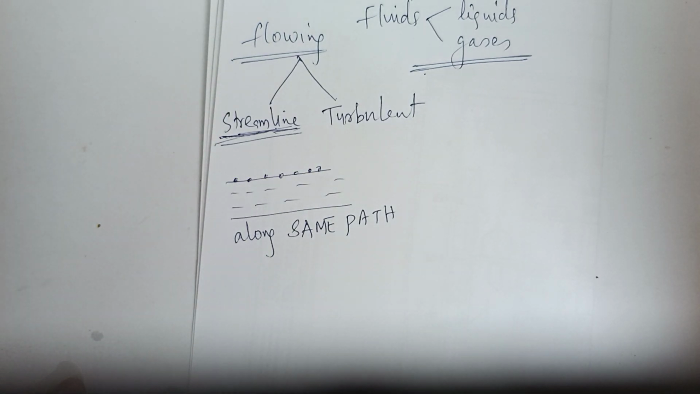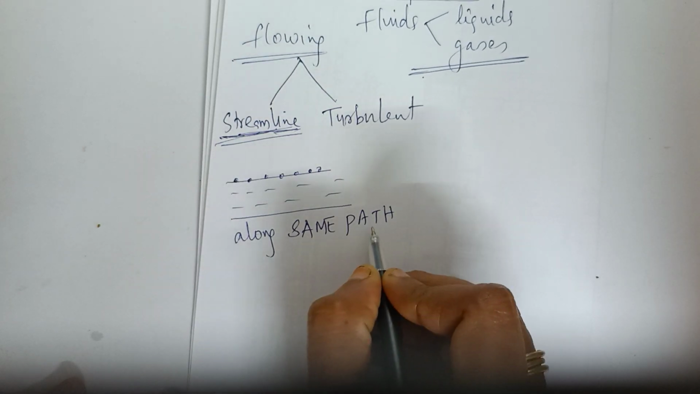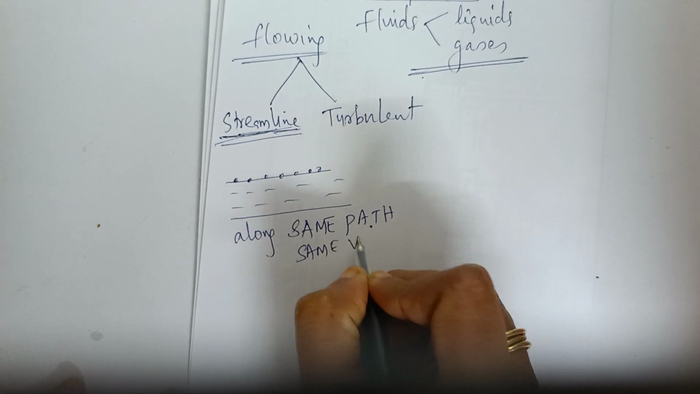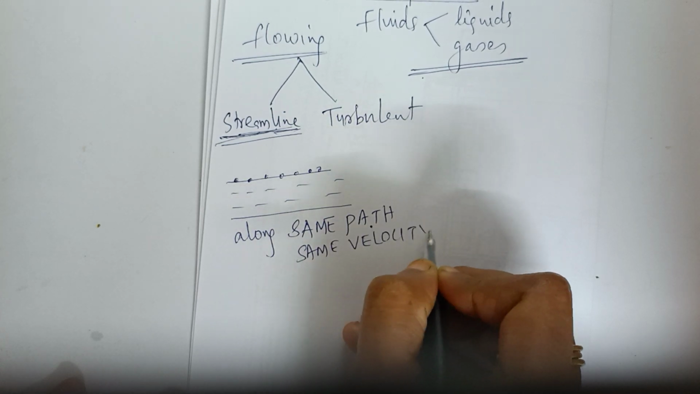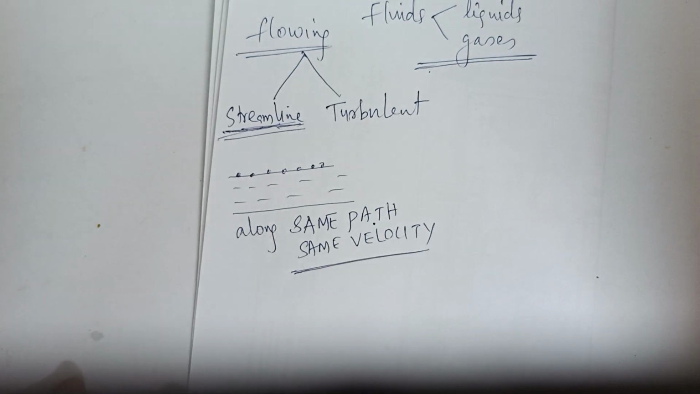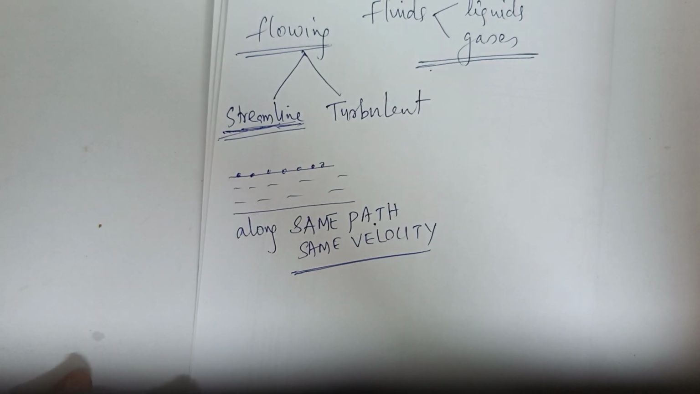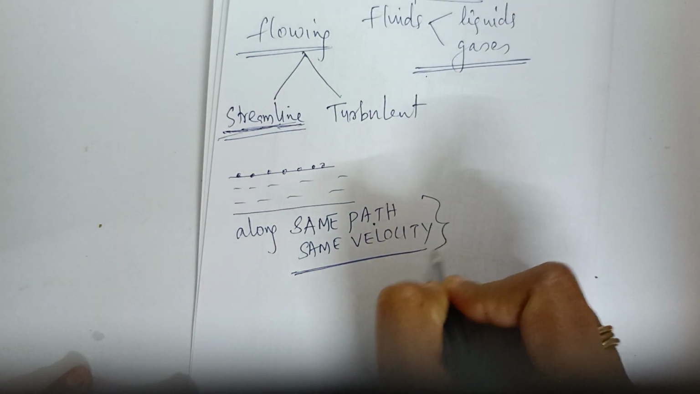When a liquid is flowing, each particle of the liquid passing through a point is observed to move along the same path and with the same velocity. Each particle is passing along the same path, having the same velocity as that of the preceding particle.